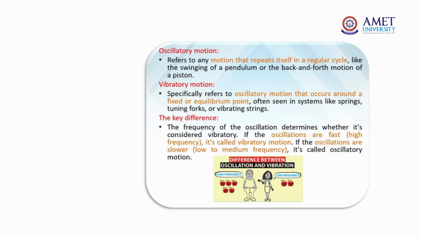Now you may have a doubt: what is the difference between oscillatory and vibratory motion? We need to know that clearly. Oscillatory motion refers to any motion that repeats itself in a regular cycle, like the swinging of a pendulum or the back and forth motion of a piston. Vibratory motion specifically refers to oscillatory motion that occurs around a fixed or equilibrium point, often seen in systems like springs, tuning forks or vibrating strings.